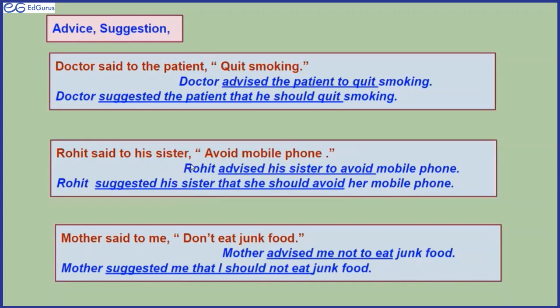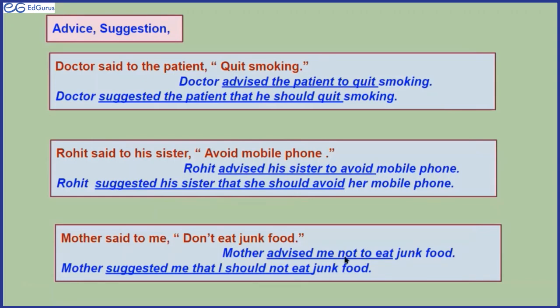Rohit said to his sister, avoid mobile phone. Rohit advised his sister to avoid mobile phone. But Rohit suggested his sister that she should avoid her mobile phone. Right? Mother said to me, don't eat junk food. Mother advised me not to eat junk food.